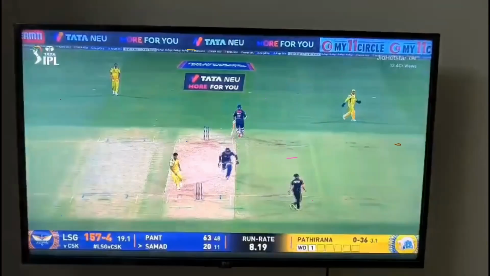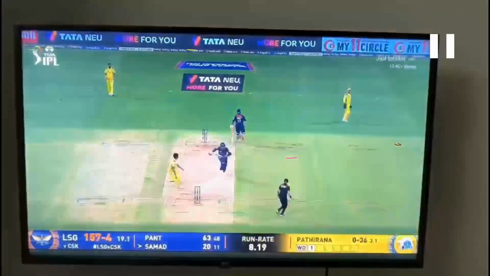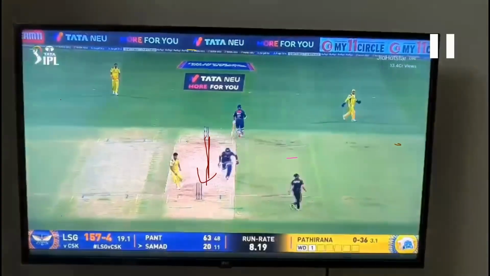Listen properly. The JEE question is, this runner is there, no? This runner. What motion is he in? This fellow is running, right? His name is Samad, Abdul Samad. Follow IPL, ma. Come on, ma. Don't be too good, ma. Tell. He is in what type of motion, ma?